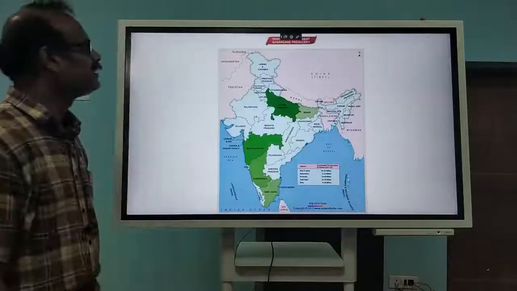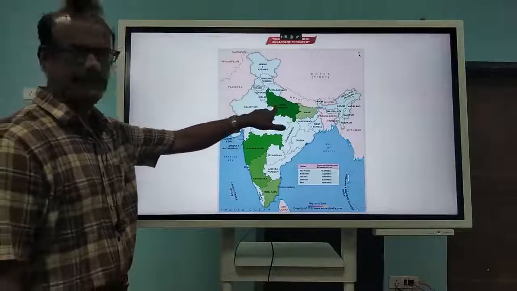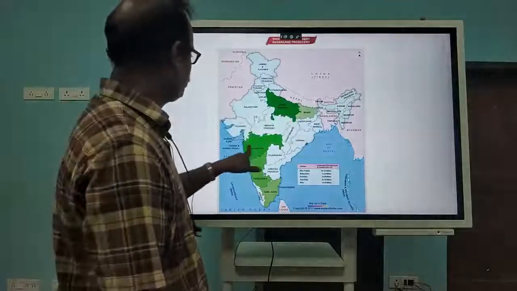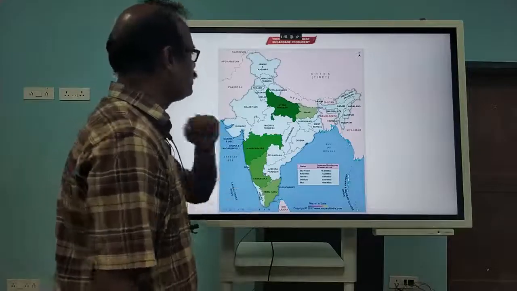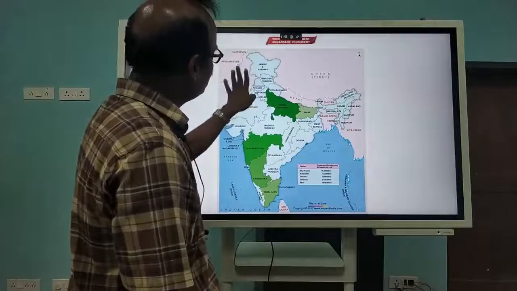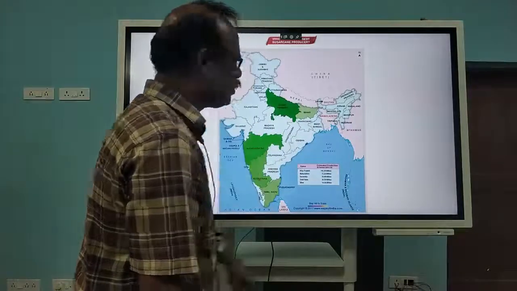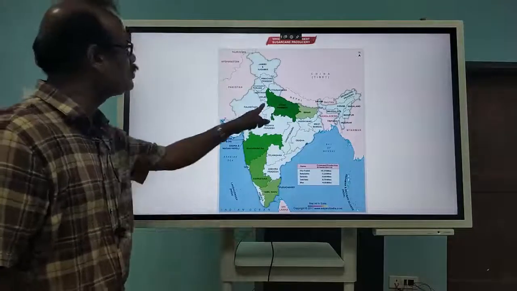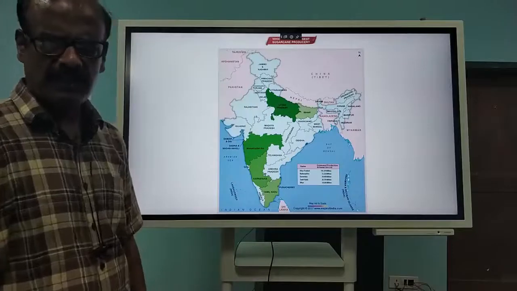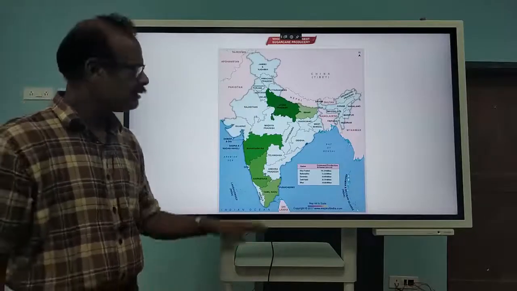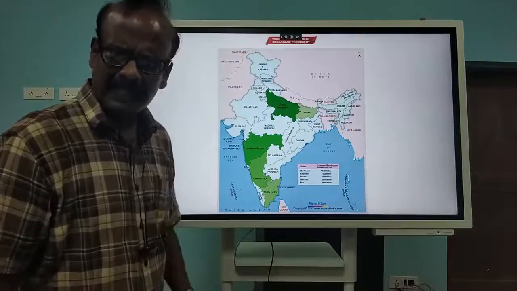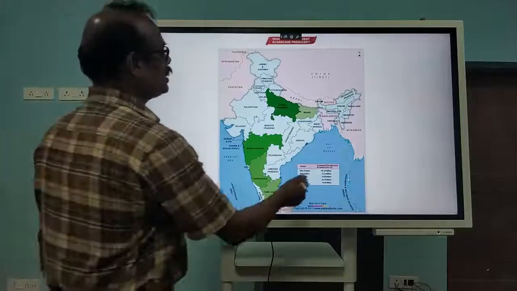You can see where sugar cane is produced: Uttar Pradesh, Bihar, Maharashtra, Karnataka, Tamil Nadu. These are the major producers. Other areas also, say West Bengal and parts of Orissa, produce it. Even in some areas of Rajasthan it is produced. But I am showing the major producers of sugar cane.